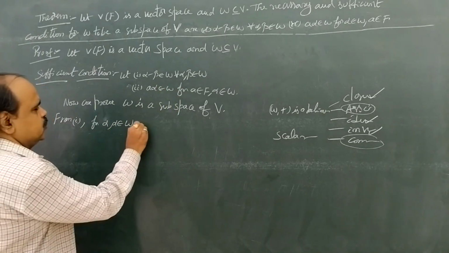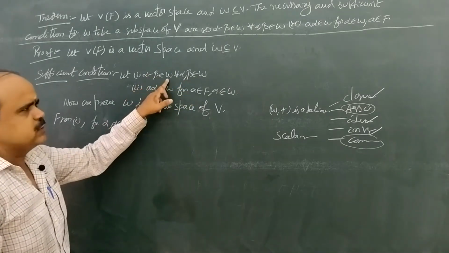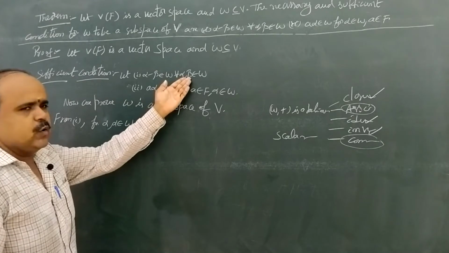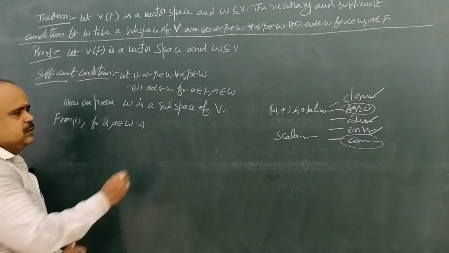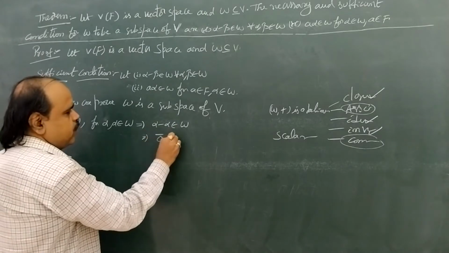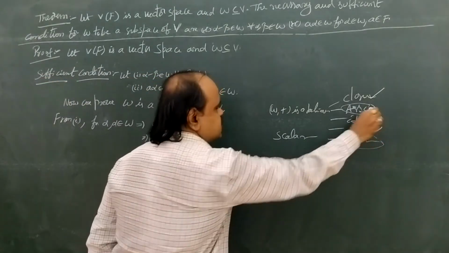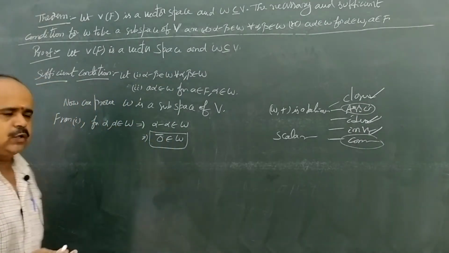If alpha, beta belong to W, then alpha minus beta belongs to W. Instead of beta, we take alpha. So alpha minus alpha belongs to W, that implies 0 bar belongs to W. So the identity element exists.